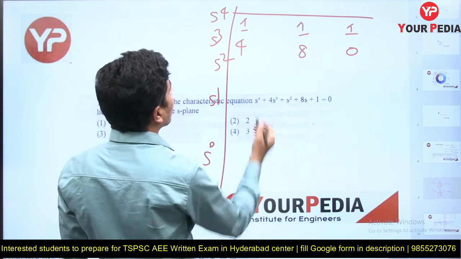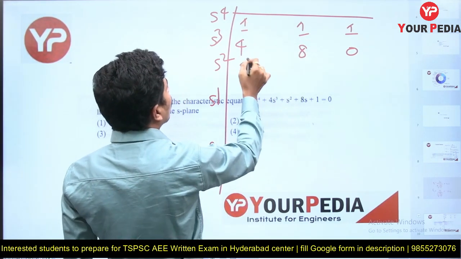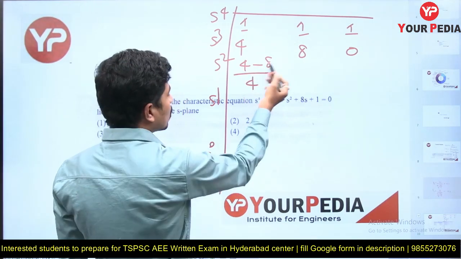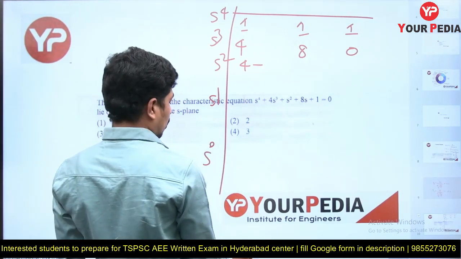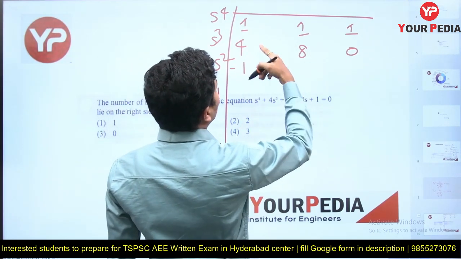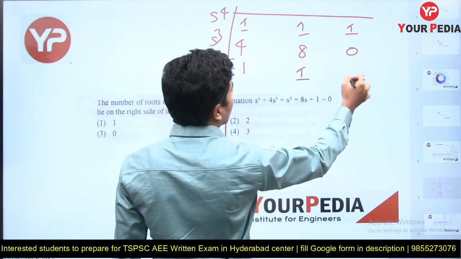Let me calculate it. 4 minus 8 by 4. How much is it? Minus 4 by 4, so it is minus 1. How much will this be? 4 into 1 is 4, minus 0 by 4, how much is it? 1, and this is 0.